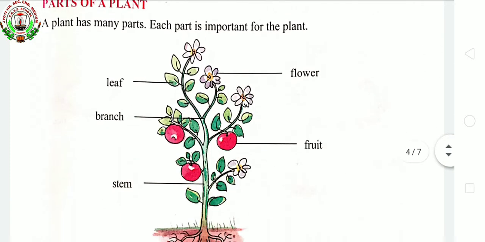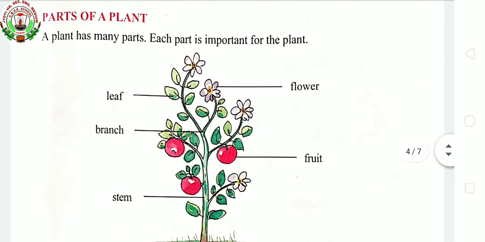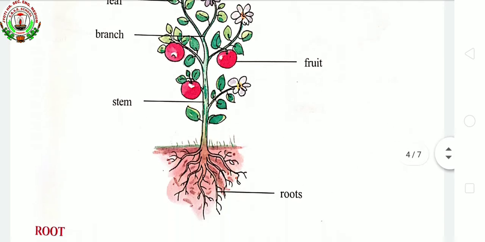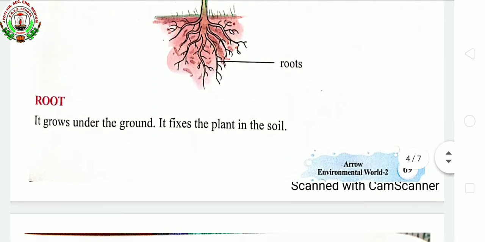We have also seen parts of a plant. As our body has several parts, in the same way plants also have many parts. We have seen root, stem, branch, leaf, flower, fruit. One by one we came to know about them, starting with the root.